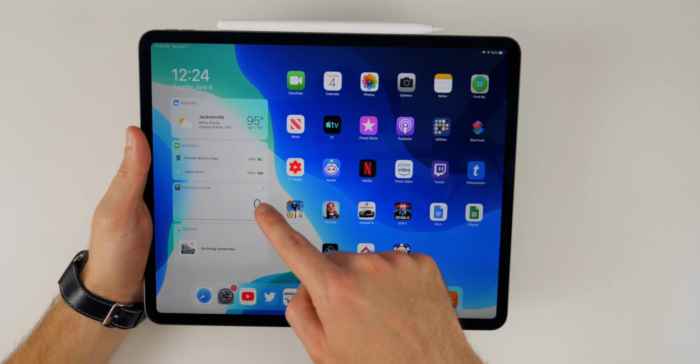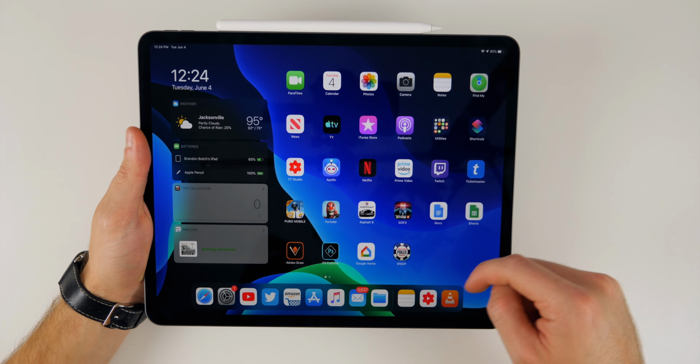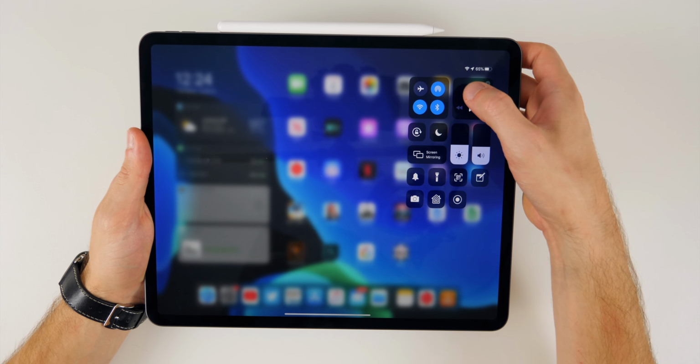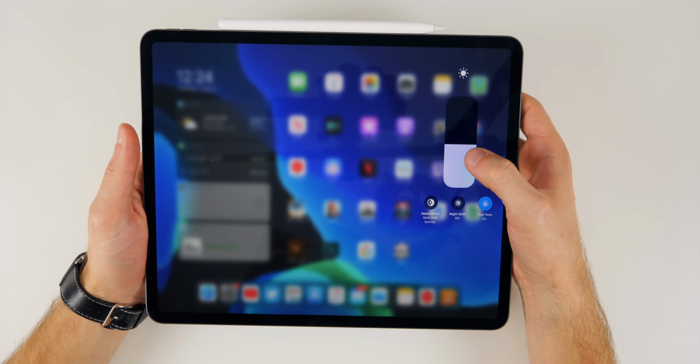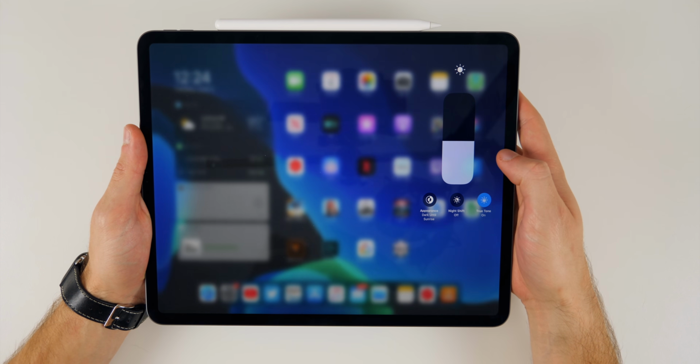They're like a white or a gray gradient right there. And if we switch it back to dark mode, you can see they turn back to that black color. You can also see the wallpaper in the background changing as well. You can also access dark mode by going to the Control Center and then 3D touching or haptic touching on the brightness toggle, the slider, and you can see down here we have appearance. You can change it just like so.